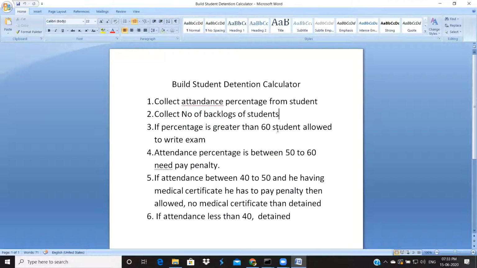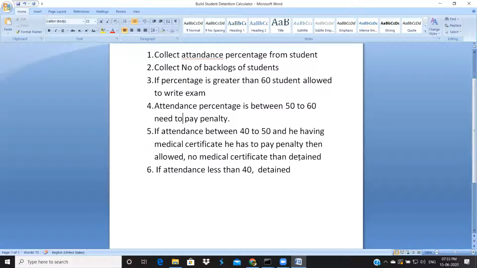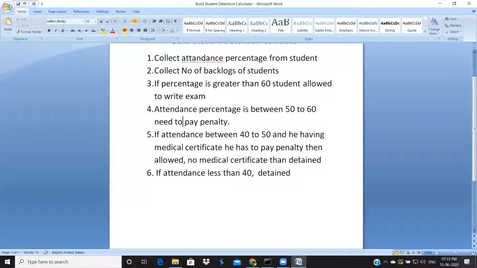If percentage is greater than 60, the student is allowed to write the exam. If attendance percentage is between 50 to 60, he needs to pay some penalty fee, we may call it condonation or something. I don't remember that name, but he has to pay some amount of money, then he gets the opportunity to write exams. If attendance is 40 to 50 and he has a medical certificate, he has to pay a penalty, then he is allowed to write the exam. If he does not have a medical certificate, then he is detained. If attendance is less than 40, directly we tell him we are not allowing him to the next year. We are not allowing him to write exams.